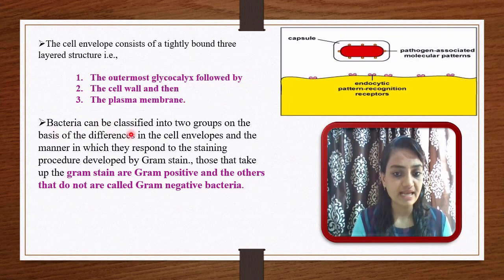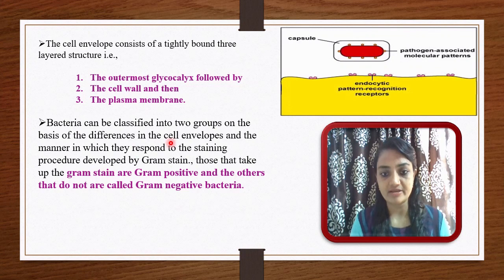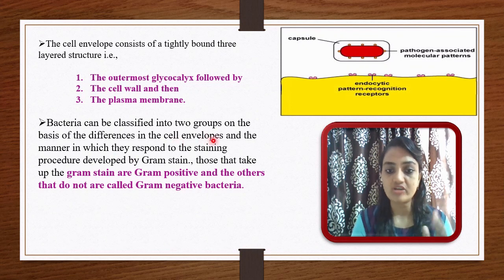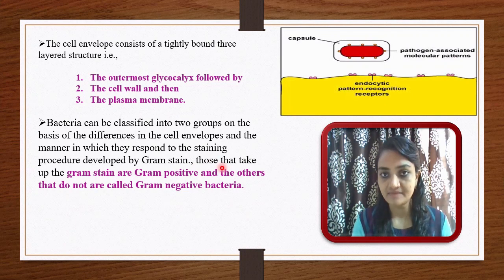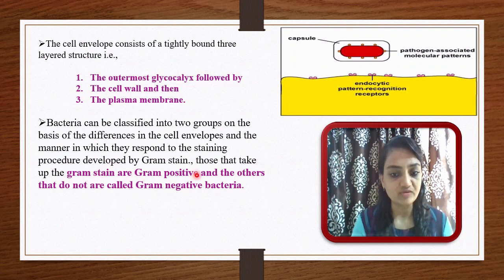Bacteria can be classified into two groups on the basis of differences in the cell envelope. On that basis you can divide the bacteria into two groups, by the manner in which they respond to the staining procedure developed by the scientist Gram, the Gram stain. Those that take up the Gram stain are considered Gram positive bacteria, and those that do not are called Gram negative bacteria.